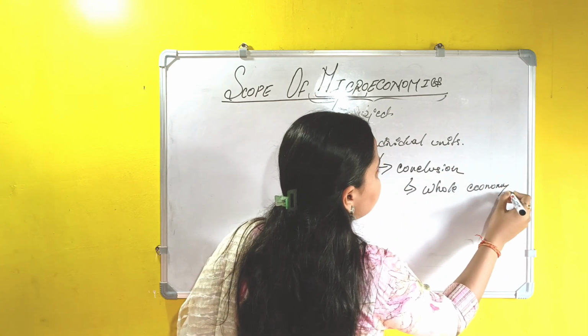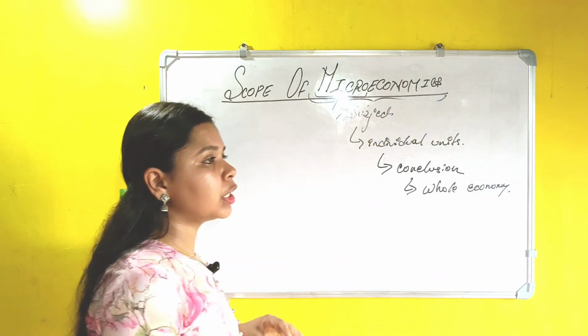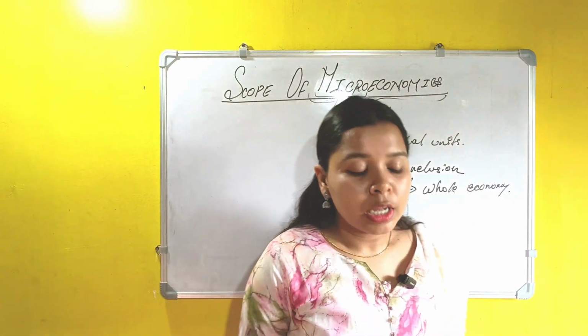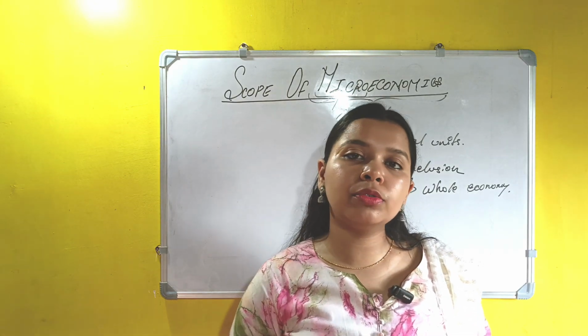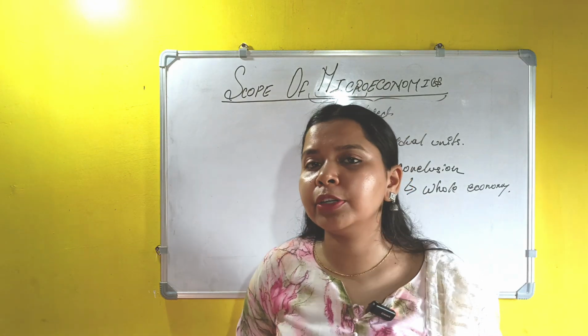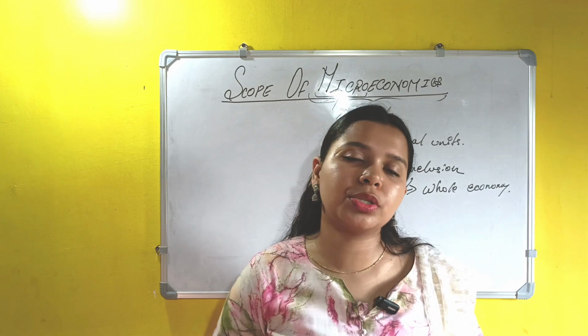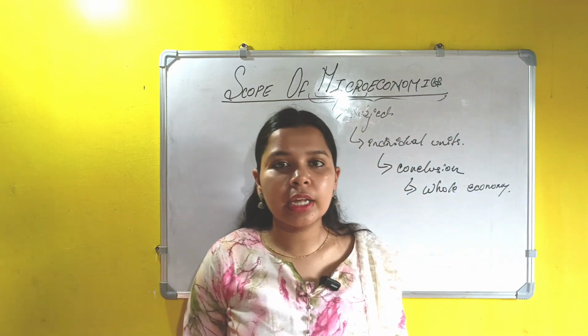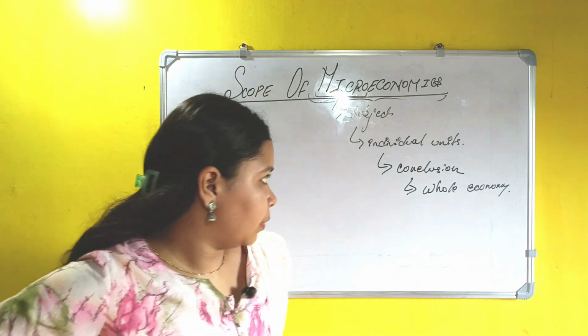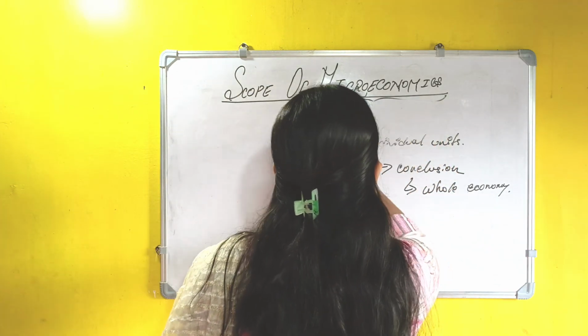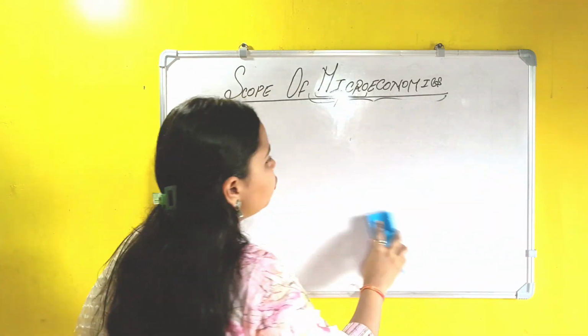So that means if I have studied a particular individual's consumption factors, what determines the consumption of a particular individual, we can conclude that these factors can be applied to the whole economy. That means all the individuals in the economy are more or less having that same level of consumption factors. Okay, now let's move to our major topic, that is scope of microeconomics.